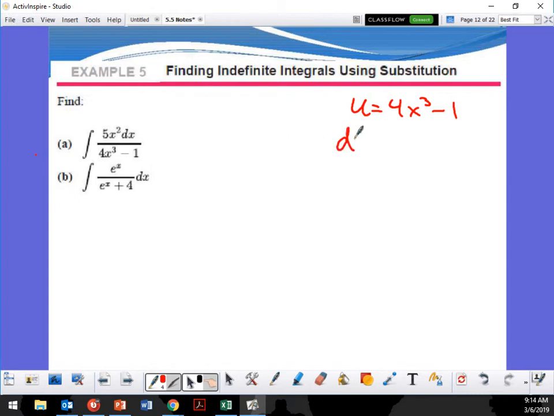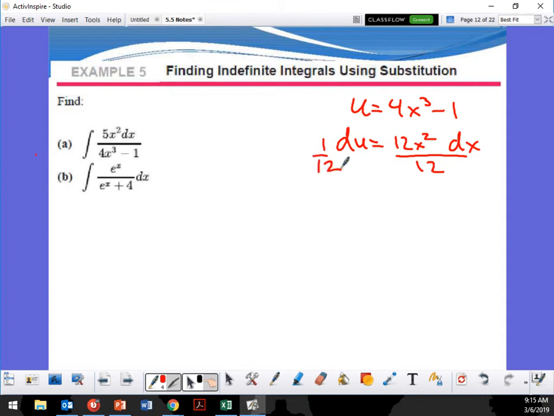My du, what's my du going to be? 12x squared dx. Okay, so now, when I replace this, what am I going to be able to do? I'm going to replace the dx and the x squared, right? But then what do I still have to account for? You have to divide by 12.